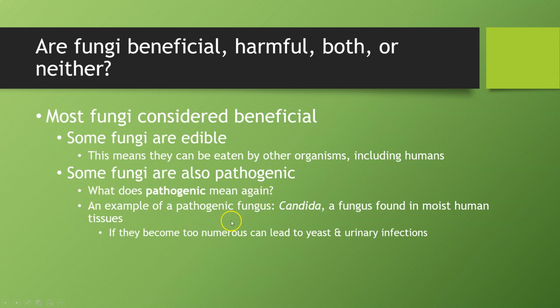Okay. So an example of a pathogenic fungus that impacts humans on a frequent basis is the genus called Candida. This fungus is actually found in most human tissues. That's right, folks. You are sitting there with a fungus inside of you right now. Now, here's the thing. If that fungus becomes too numerous, like as in their numbers exceed what would normally be found in those tissues, this is what leads to yeast and urinary tract infections. That tells you where this fungus is typically found.